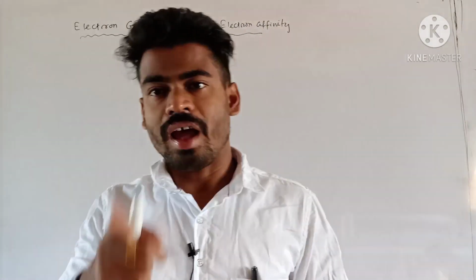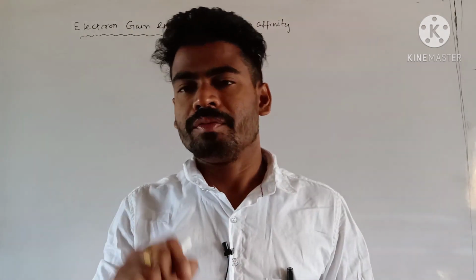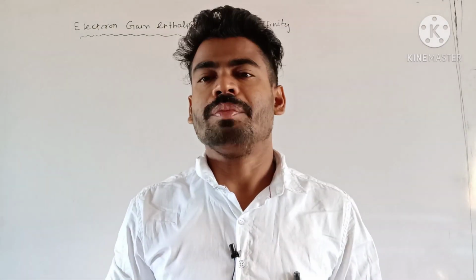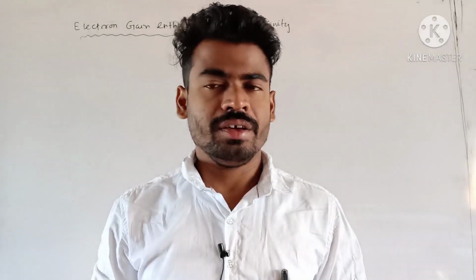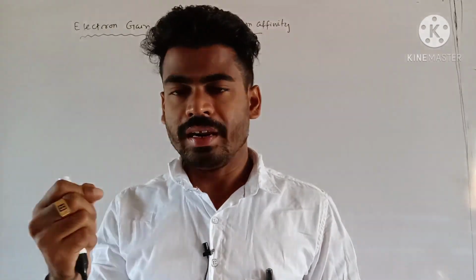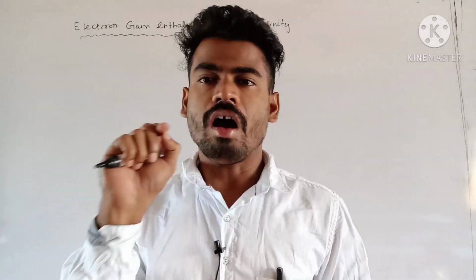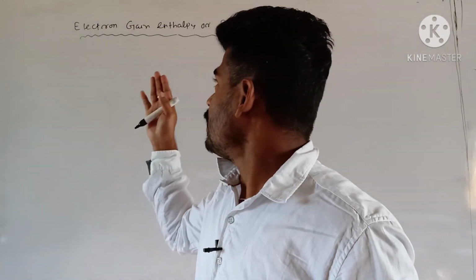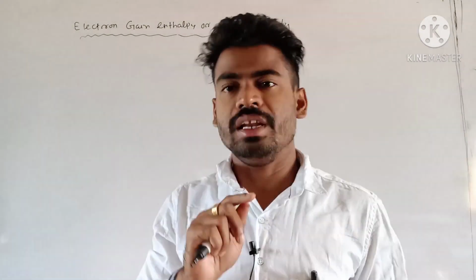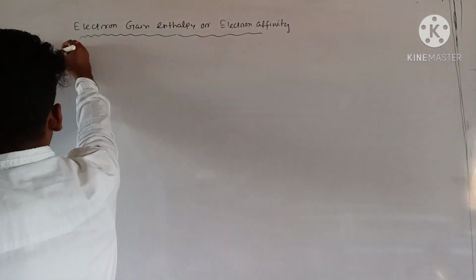electron loss and gain occurs initially from the valence shell. That means the energy change accompanying when an electron gets added to the valence shell of a neutral gaseous atom, that is called electron gain enthalpy or electron affinity. Okay, so write down its definition first.